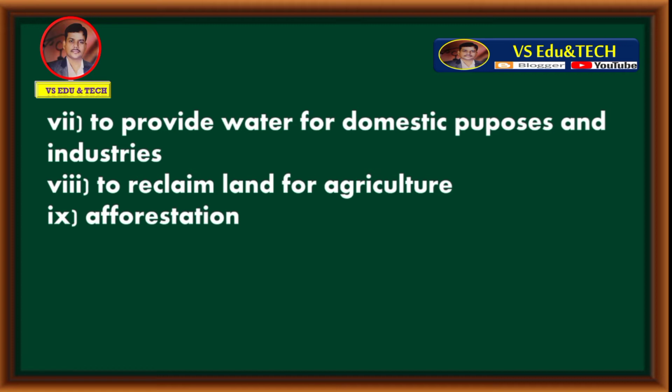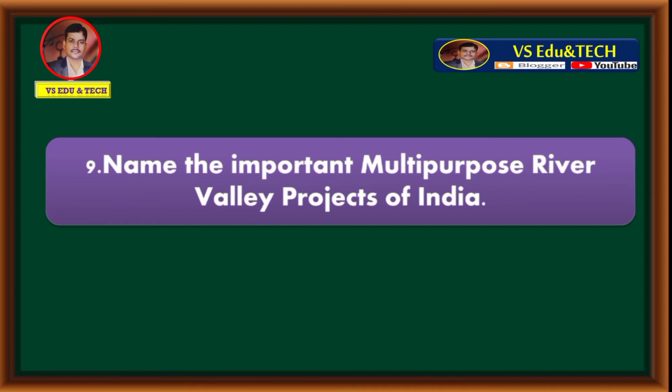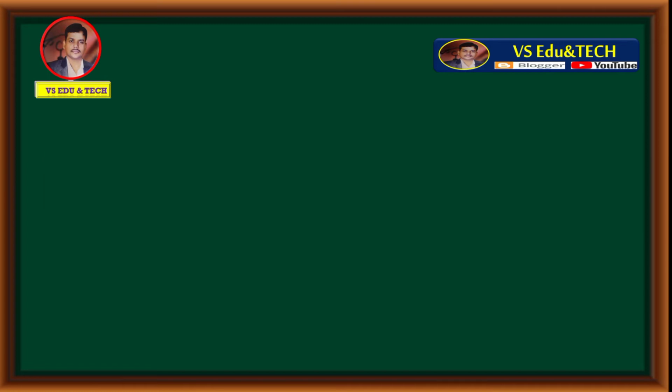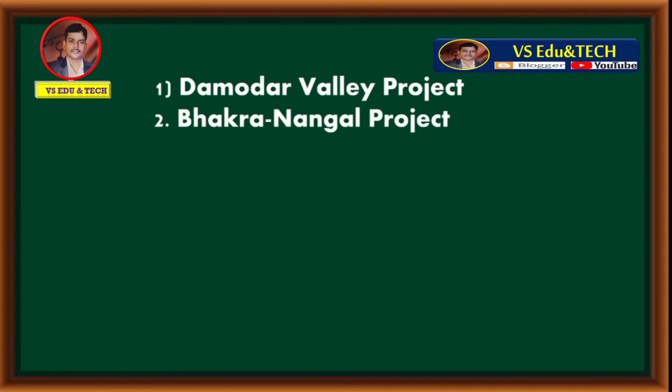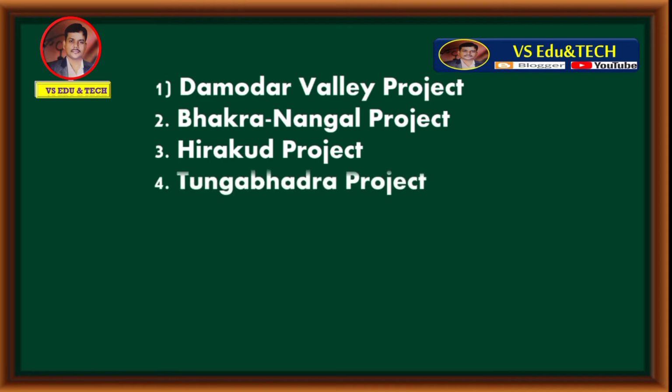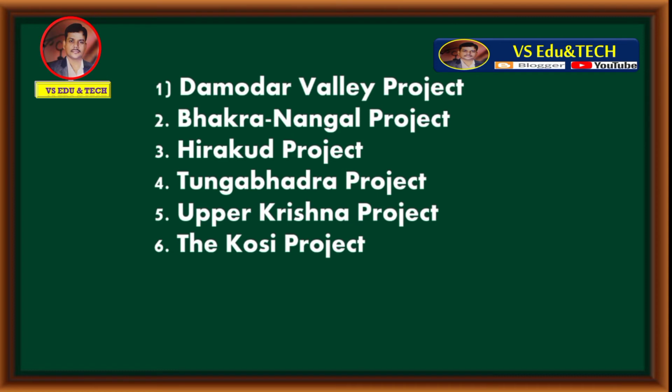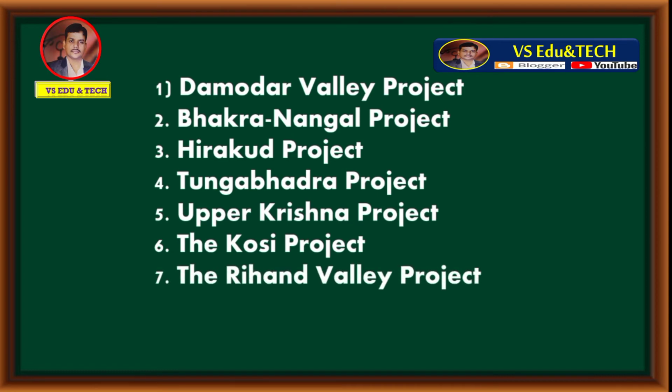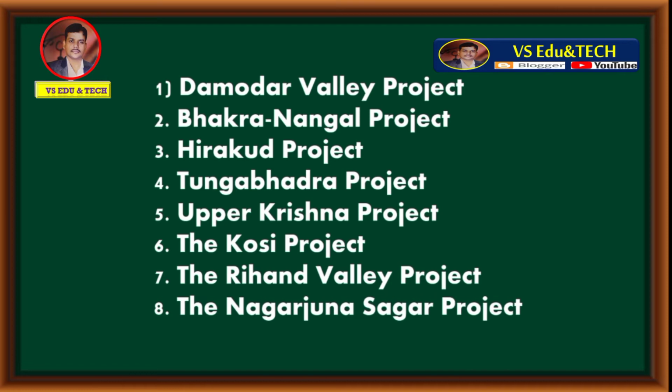Let's move to question number 9. Name the important multi-purpose river valley projects of India. The important multi-purpose river valley projects of India are Damodar Valley Projects, Bakranangal Project, Hirakud Project, Tungabhadra Project, Upper Krishna Project, the Kosi Project, the Rihand Valley Project, and the Nagarjuna Sagar Project. These are the important multi-purpose river valley projects of India.